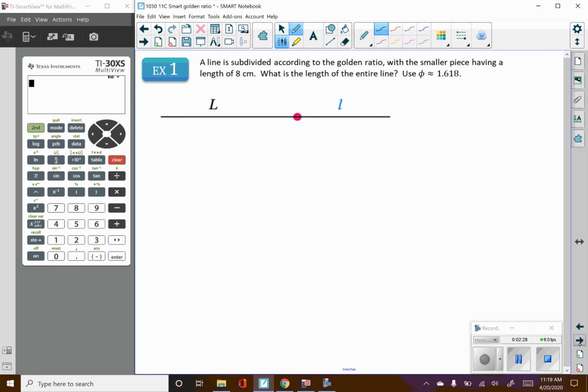A line is subdivided according to the golden ratio with the smaller piece having a length of 8. So the smaller piece is 8 centimeters. Our question is, what is the length of the entire line?